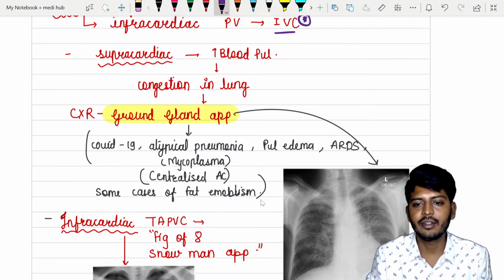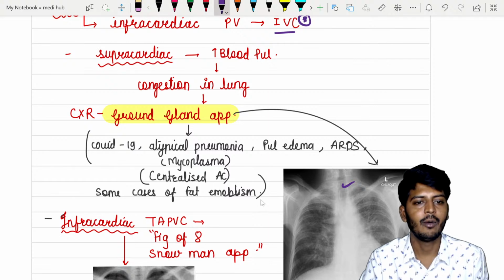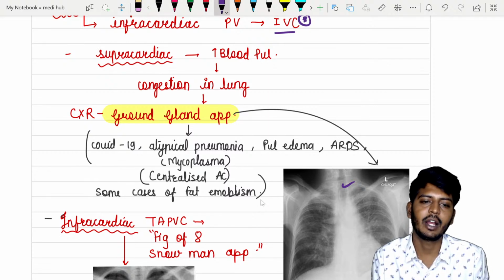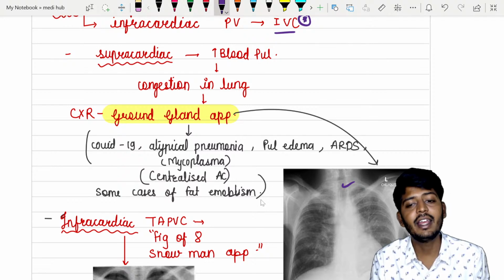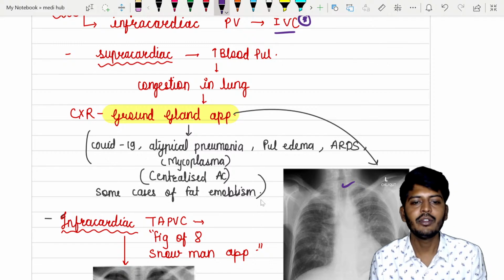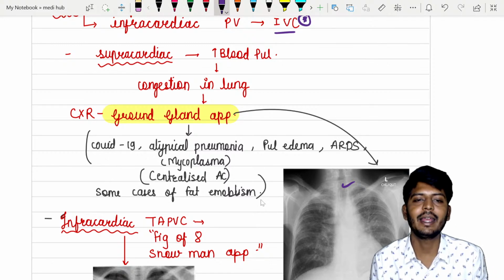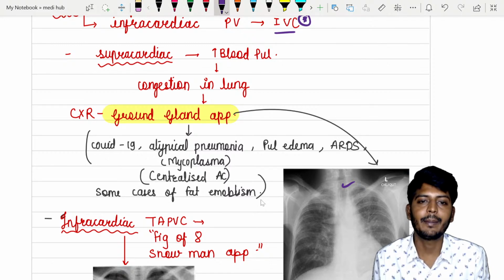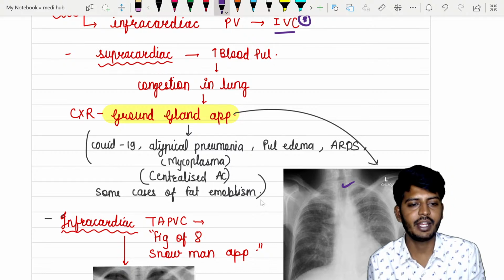That will lead to an appearance called ground glass appearance. What is that? Ground glass appearance ये सारे condition में दिखता है: COVID-19, atypical pneumonia, pulmonary edema, ARDS. Okay, but here you need to understand what exactly is the cause. So plainly ground glass appearance दिखते ही ये मत बोलना TAPVC. Ground glass appearance is one of the symptoms of TAPVC.